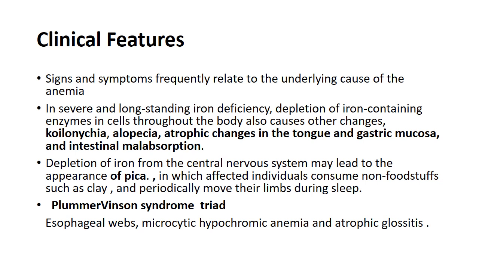Pica is when affected individuals consume non-foodstuffs such as clay or chalk, and they periodically move their limbs during sleep. They may develop Plummer-Vinson syndrome, which is a triad: esophageal webs develop, the patient has microcytic hypochromic anemia, and atrophic glossitis develops in severe cases.